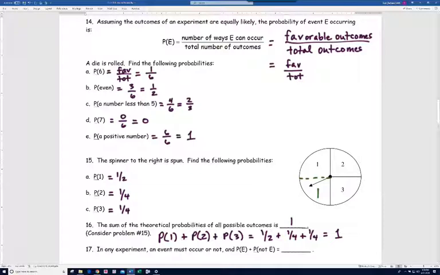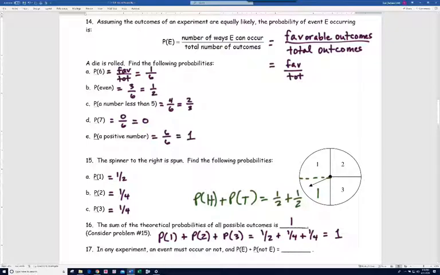For example, let's do one more. The probability of getting heads plus the probability of getting tails when you flip a coin. Well, in each of those cases, you have a 1 in 2 chance of getting a head or a tail. And if you add those up, you get a 1. So this will always work with probabilities. So here's the other one.